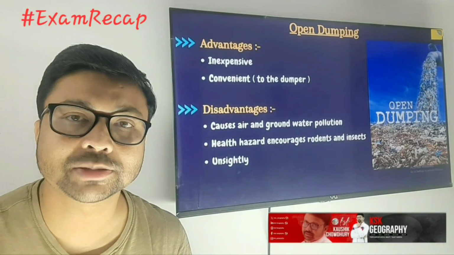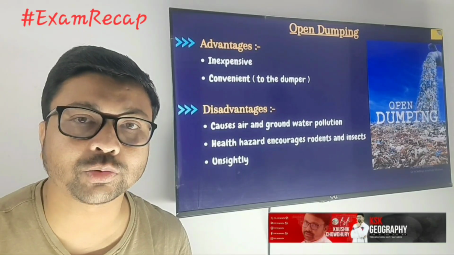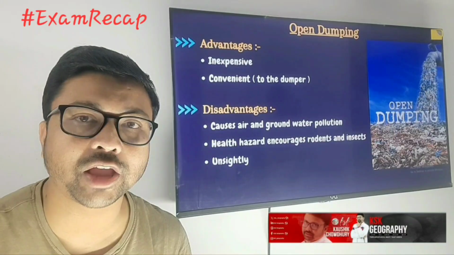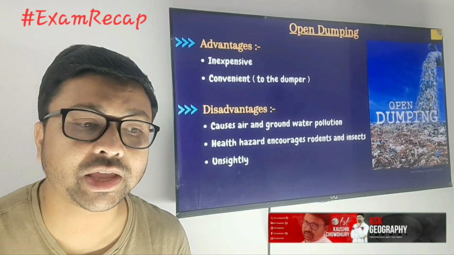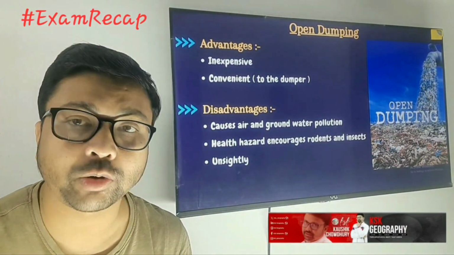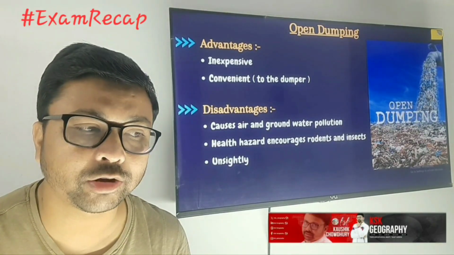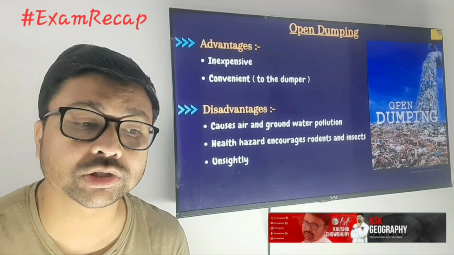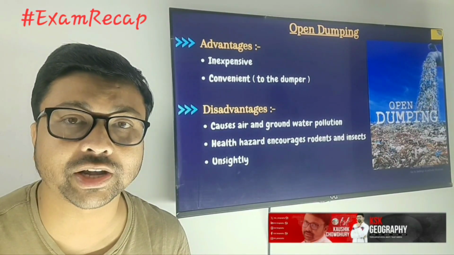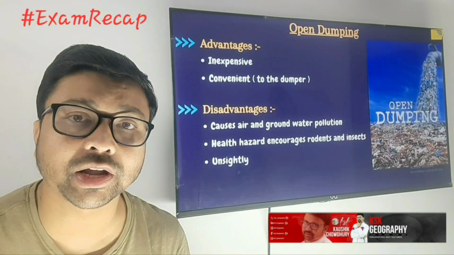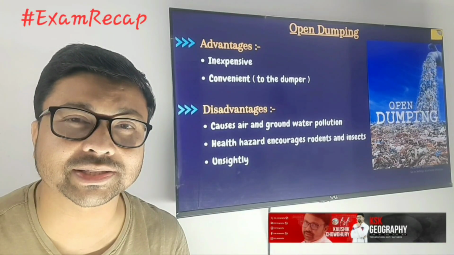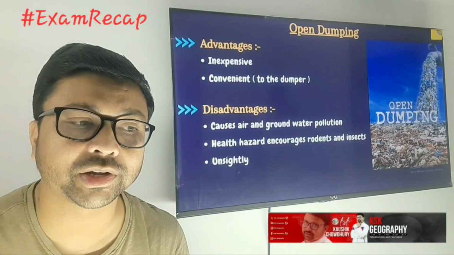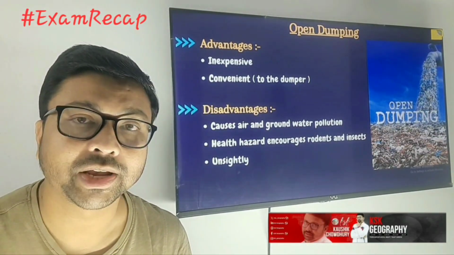So the first method is open dumping. It's very simple. We collect the waste materials from the locality and take them a little bit away from the populated area, and there in open space we dump them. The advantage is that it is very cheap, but what are the disadvantages? When you keep those things in open areas, they create a foul smell and become a breeding ground for mosquitoes, different types of insects and rats. That may cause diseases and it is not good for the environment. So those are the problems with open dumping.